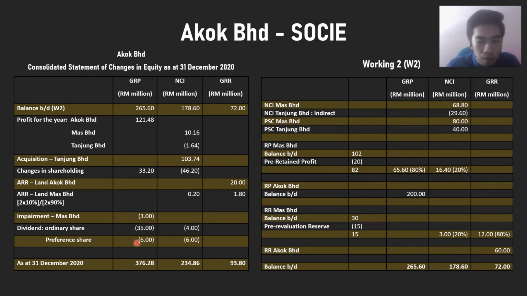We can take directly from the SOCE of Akbar. And then NCI, we also minus 6 million. How we get this? This is after we add 4 million from the Mas Berhad and 2 million from the Tanjung Berhad.